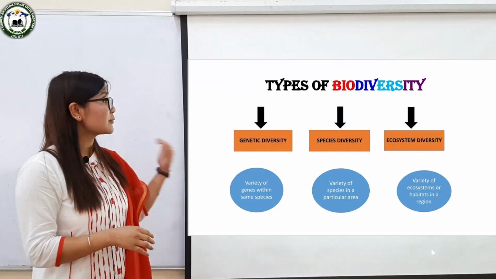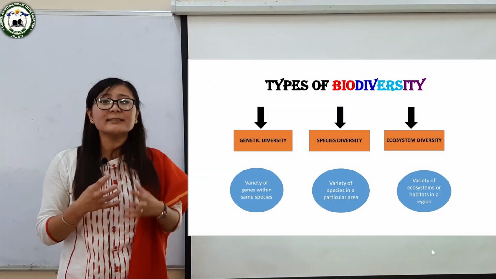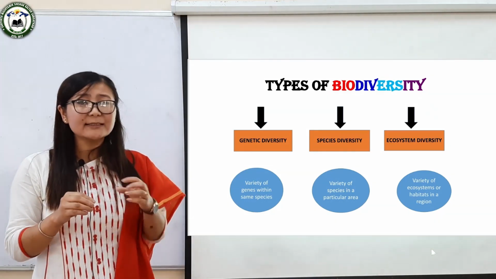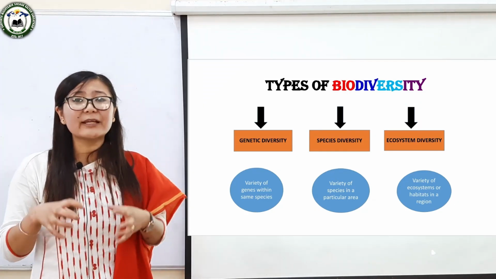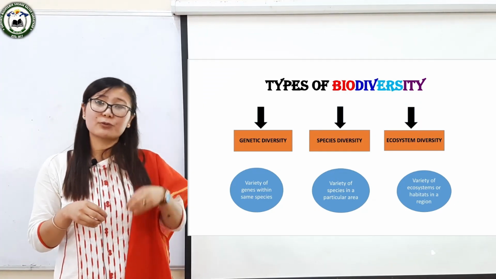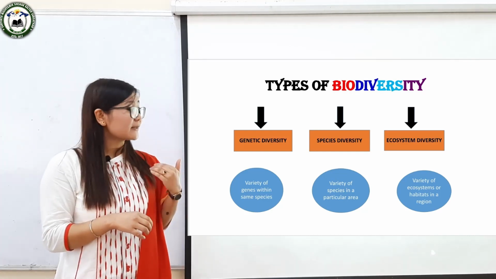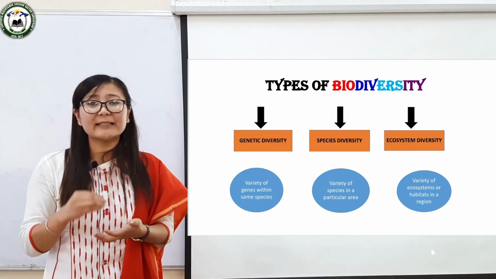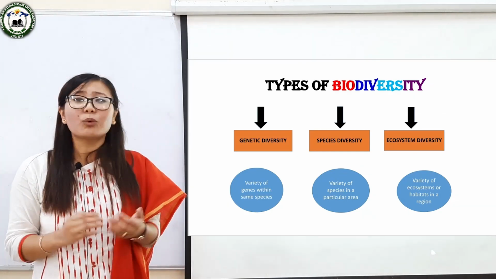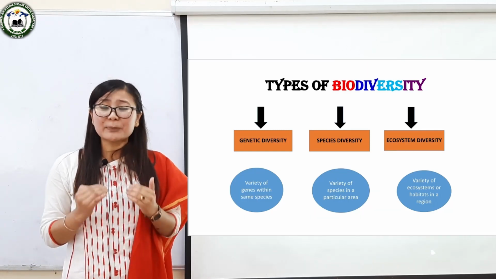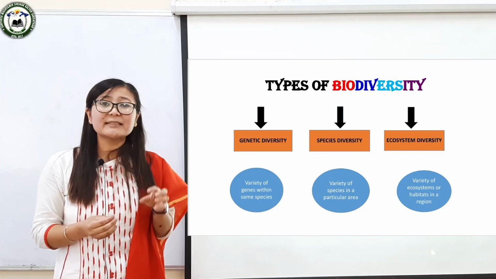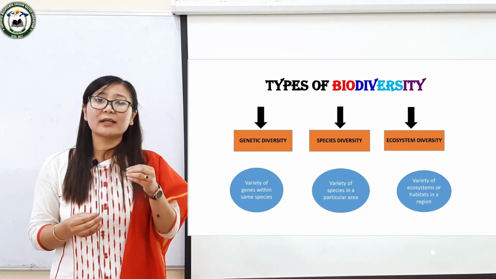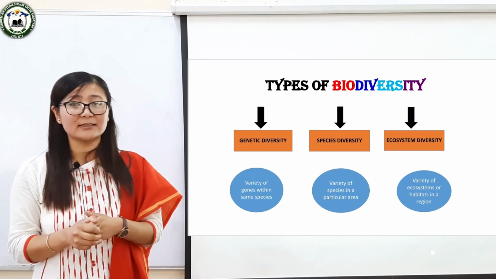So, moving towards species diversity. Now, what is species diversity? Species diversity takes into account the full range of species within a given region. And this species diversity is measured by species richness. Now, what is species richness? Species richness means the number of species present in a unit of area or unit of land.